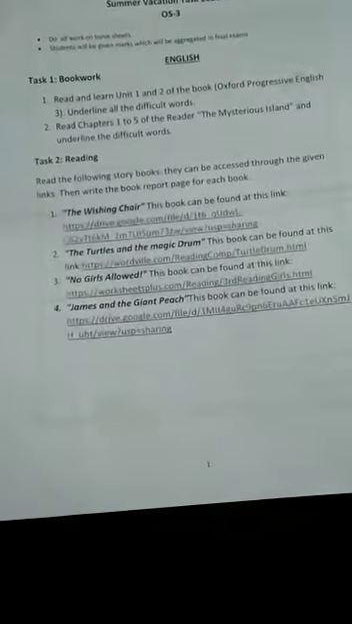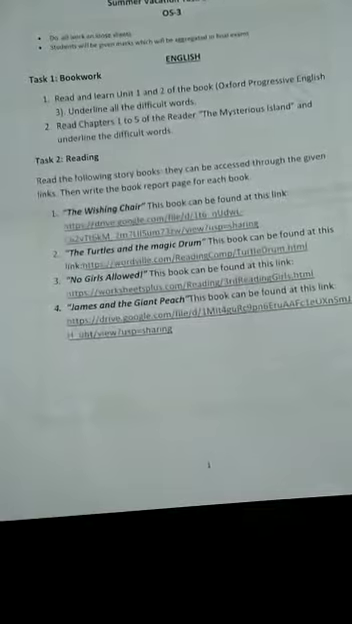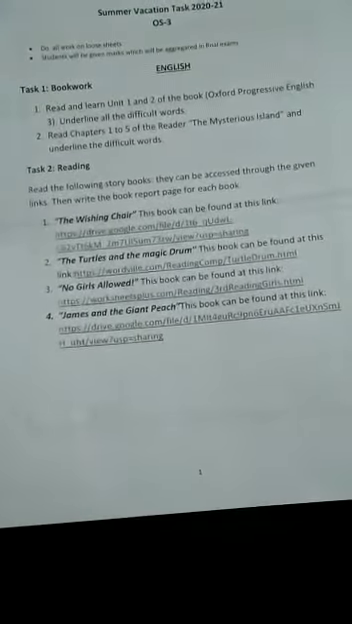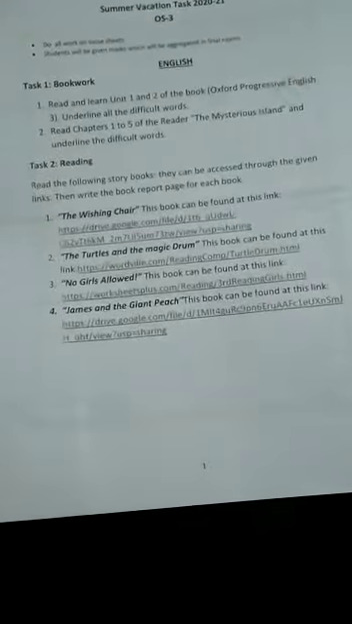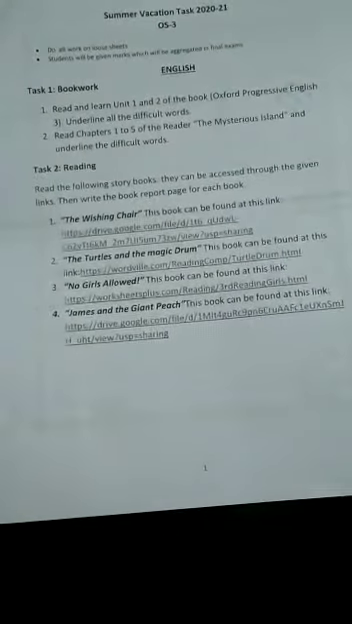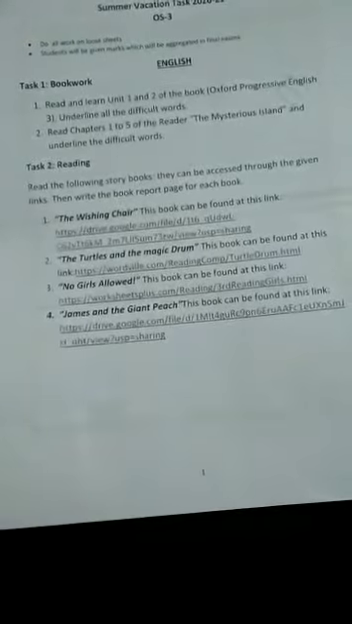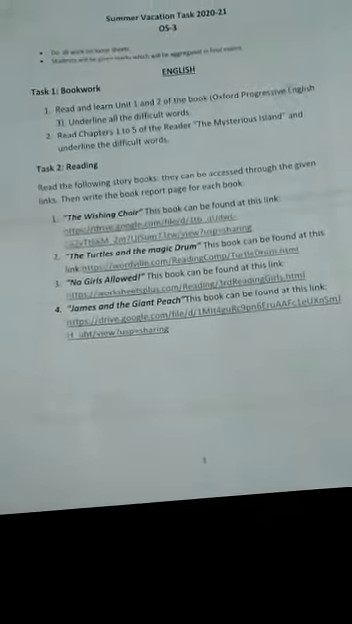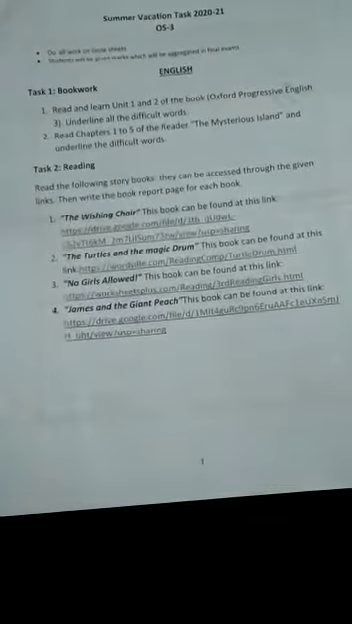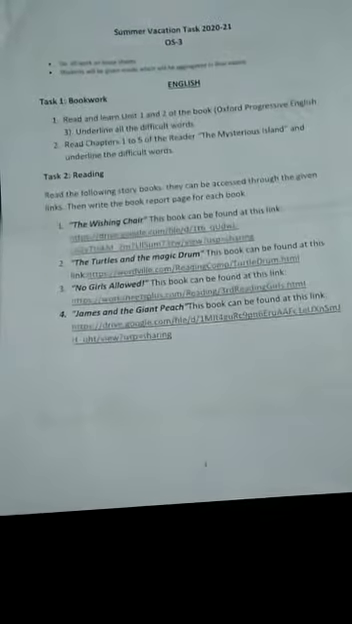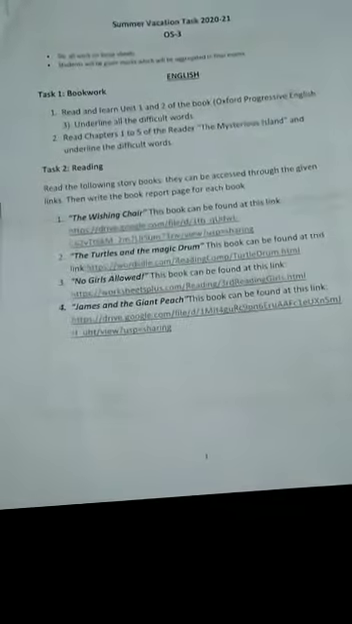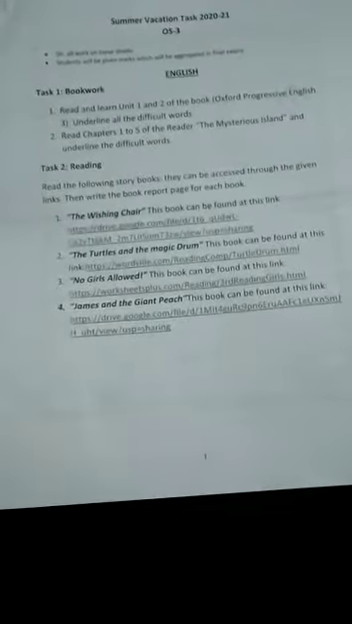First of all, I'll start with English. Task 1 is book work. Question 1 is read and learn unit 1 and 2 of the book, and kids have to underline all the difficult words as well. Then question 2, they have to read chapters 1 to 5 of the readers, and here they will also underline the difficult words.